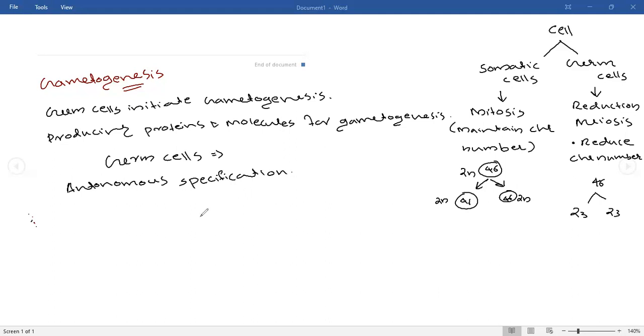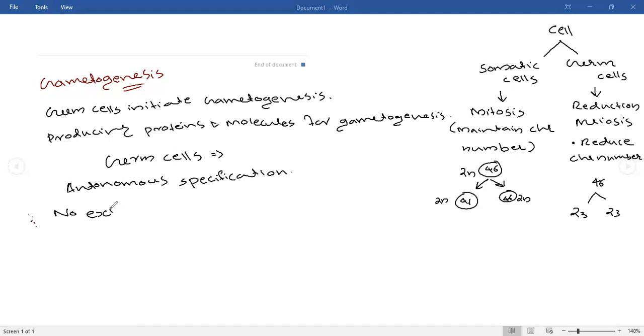Yes, sir. What is the specialty of an autonomous college? They can frame their own rules and regulations, especially the examination pattern. In the same manner, the germ cells have autonomous specification. What is that autonomous specification? No external signal is needed.